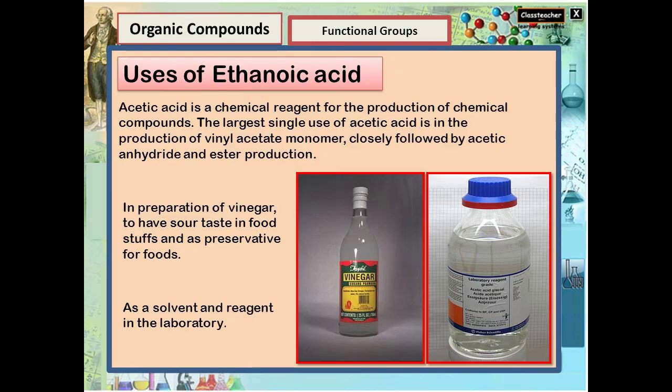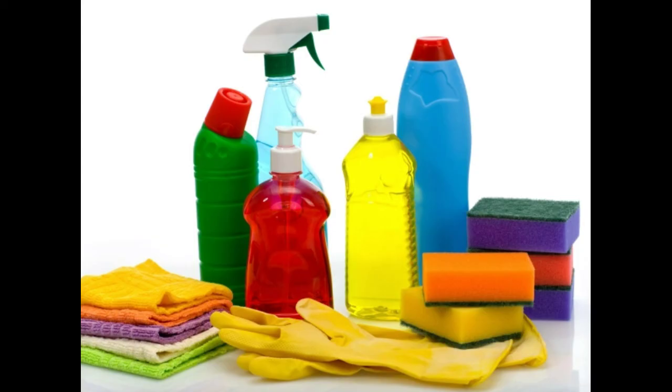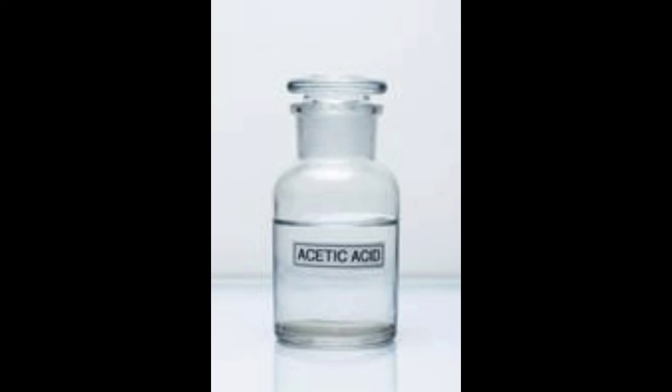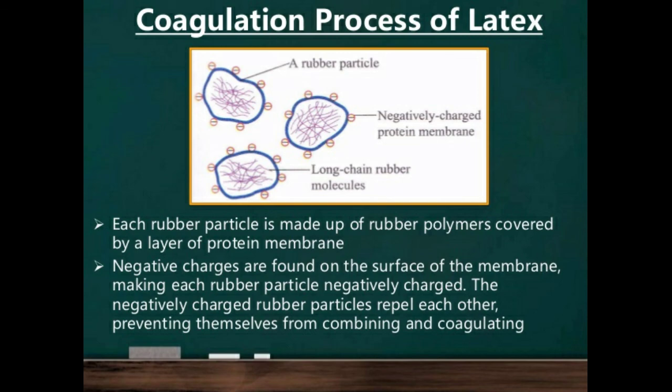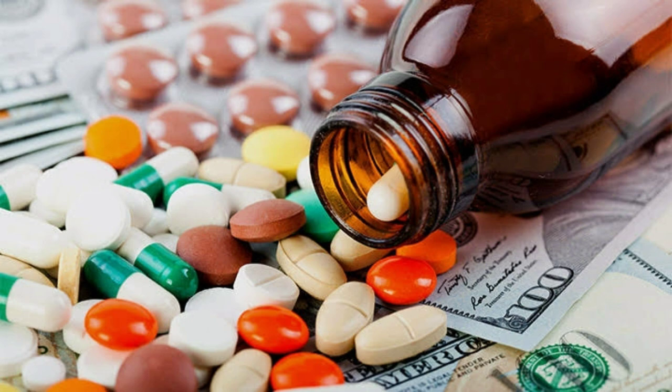Now, let's see the uses of ethanoic acid. Acetic acid in lower concentration, that is vinegar, is used as a food additive, a flavoring agent and a preservative. Ethanoic acid is used in the manufacture of plastic, in making dyes, pigments and paint, in printing on fabrics, as a laboratory reagent, for coagulating rubber from latex, and in the production of pharmaceuticals.